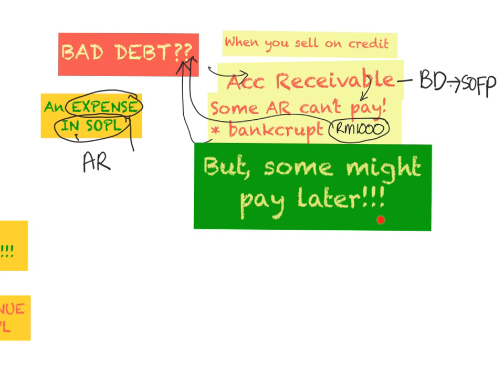So what are you going to say? Are you going to say, no, no, no, you don't have to pay me because I have already written it off as my expenses? You can do that. Of course, you can always do that. But the treatment in accounting is that when someone who cannot pay their debt and you have already written it off in your SOPL, and they come back to you and say that they want to pay you back, then we are going to welcome it.